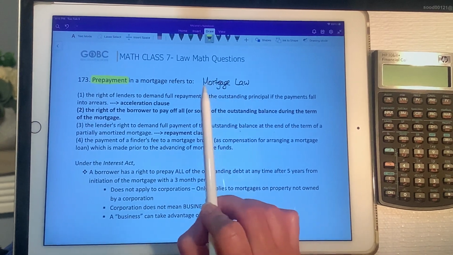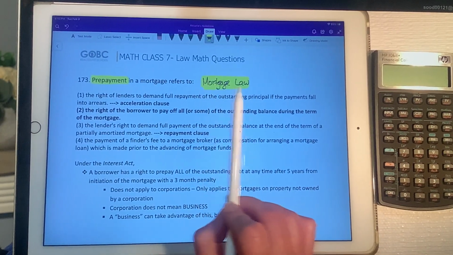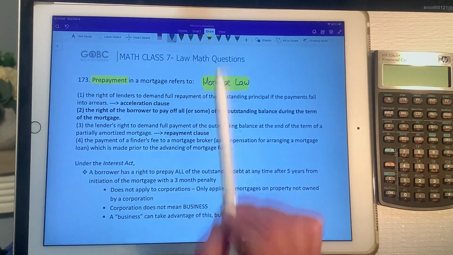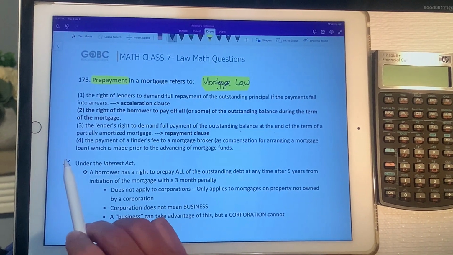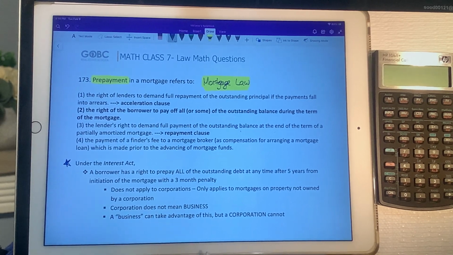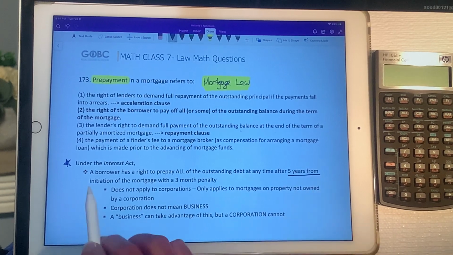If you don't remember, you actually did cover this in your mortgage law chapter earlier in your course. Just to refresh your memory, under the Interest Act, individuals or most businesses have the right to prepay all of the outstanding debt of their mortgage contract as long as it's 5 years from initiation of the mortgage and they pay this 3-month penalty.